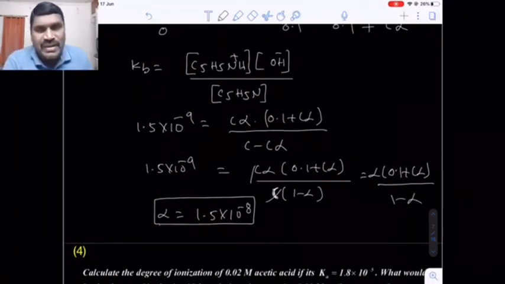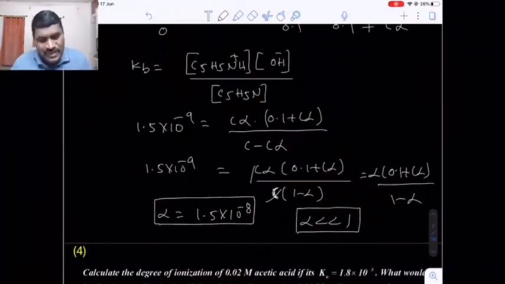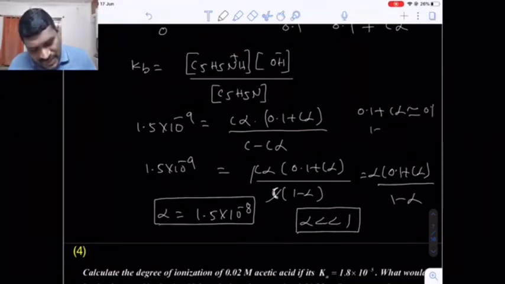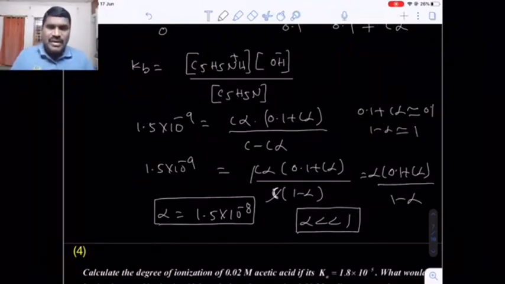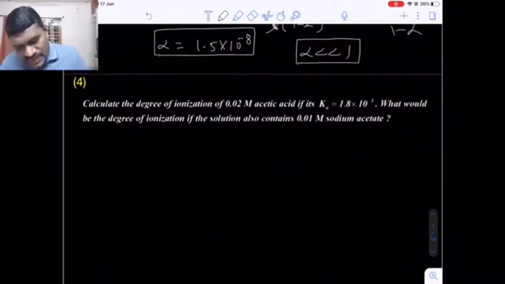In the denominator, the alpha value is almost less than 1. So by approximation only we have to calculate the alpha value. Are you getting my point? Now here in the numerator also, 0.1 plus C into alpha, alpha is assumed to be too small. So 0.1 in the denominator, 1 minus alpha is assumed to be 1. This is only approximation. Now come to the next question, similar to this question.